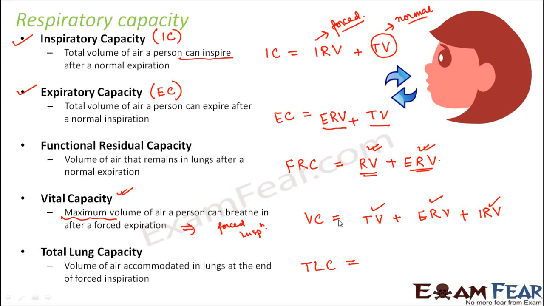That if you do a forced inspiration, you will take in this much of air. So basically you will take in vital capacity, that is TV plus ERV plus IRV. Now here in this case, we are saying how much air is accommodated in the lungs. But in lungs always some amount of air is always there. And what is that amount? Residual volume. So TLC, that is total lung capacity, would be VC plus RV.